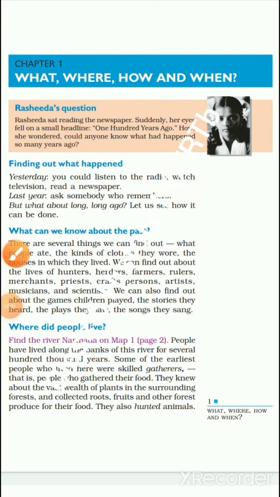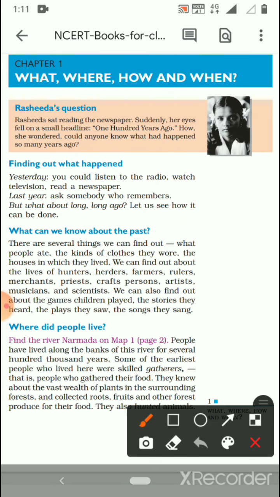Hello everyone. We will start class 6 NCERT history and we will look at the content of the class 6 NCERT. So what is past?